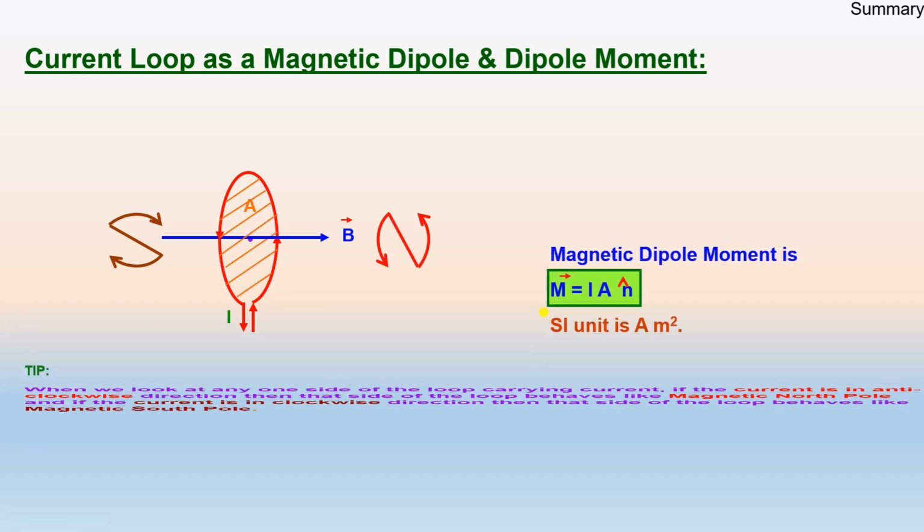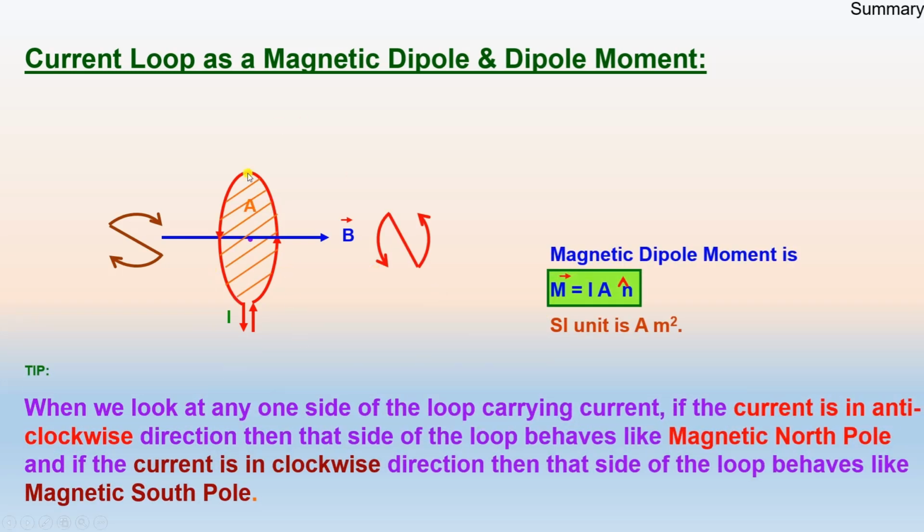And then we have the topic of the current loop as a magnetic dipole and magnetic dipole moment, the current carrying coil. Then the magnetic dipole moment is given by the M vector equal to I A n vector, and the SI unit of the magnetic dipole moment of this current loop will be ampere meter square. When we look at one side of the loop carrying current, if the current is in the anti-clockwise direction, then that side of the loop behaves as a magnetic north pole, and if the current is in the clockwise direction, then that side of the loop behaves like a magnetic south pole.